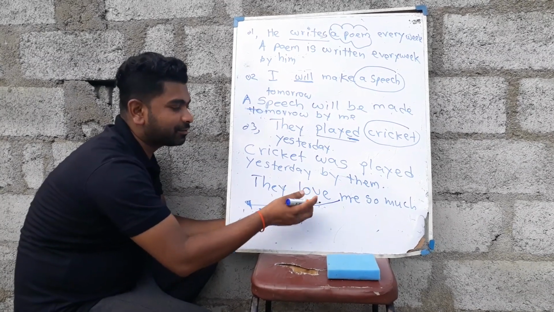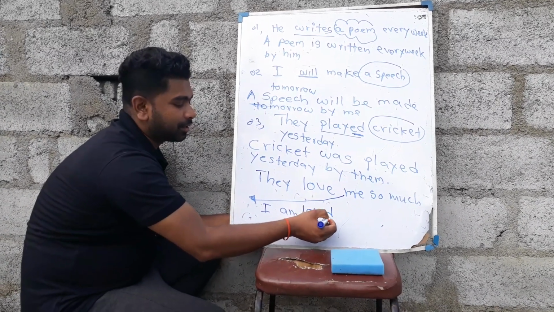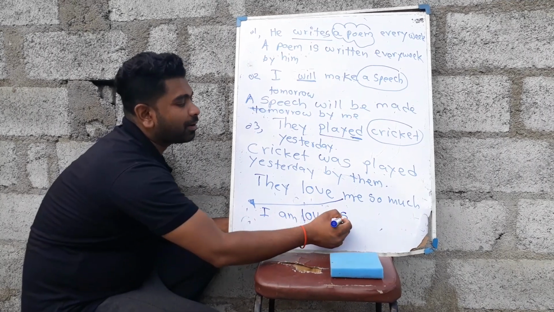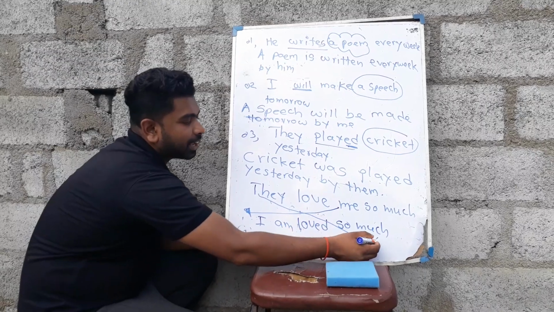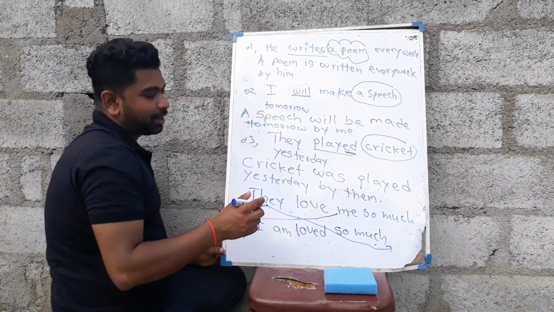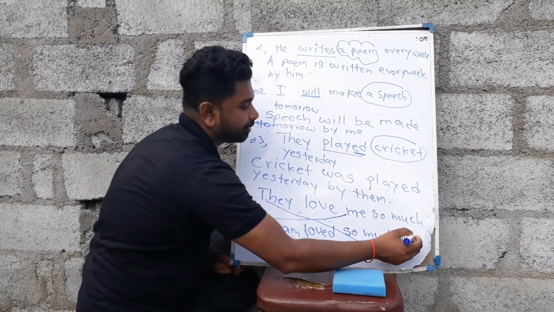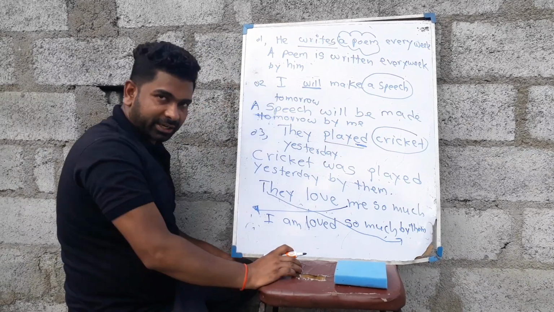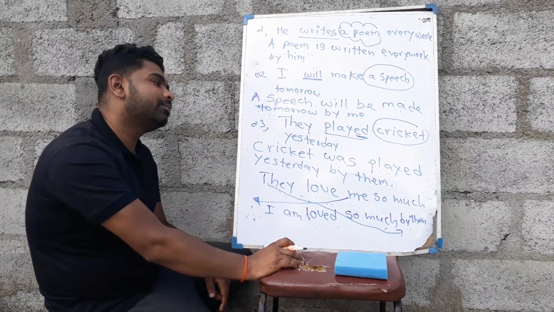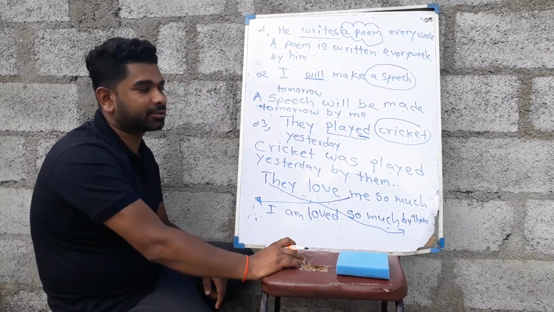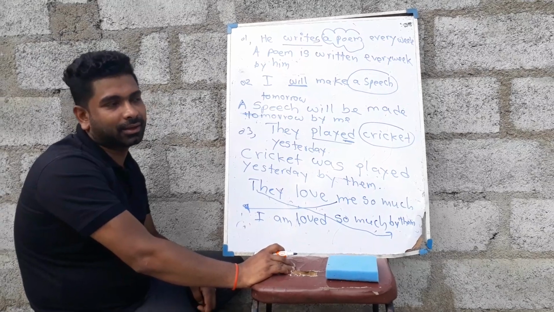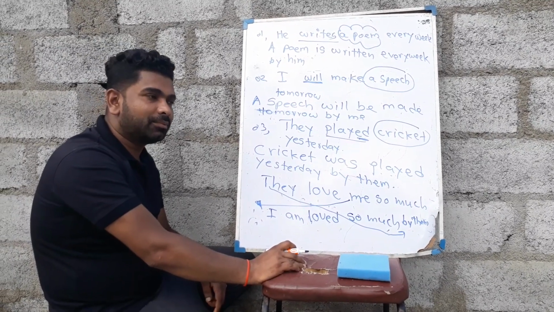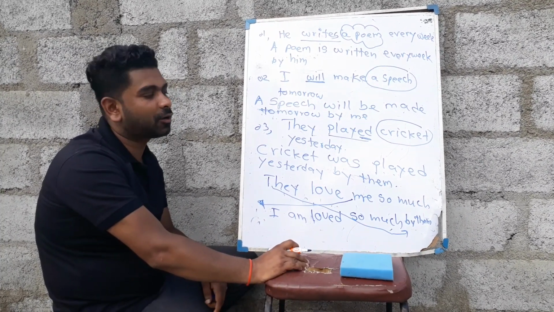What is the third part of love? Loved. I am loved so much by them. So realize, children, that an object could be a thing, and an object could be a person also.